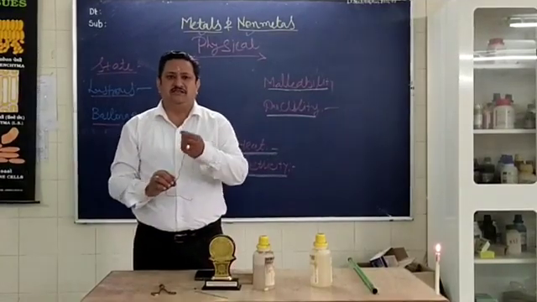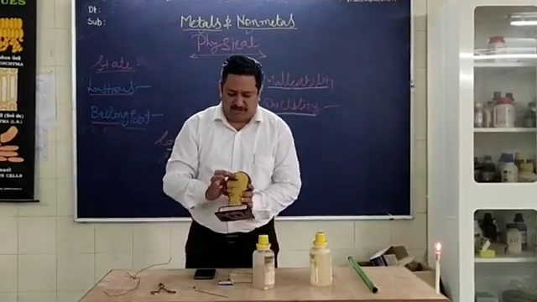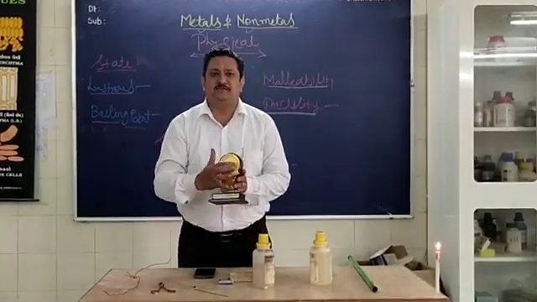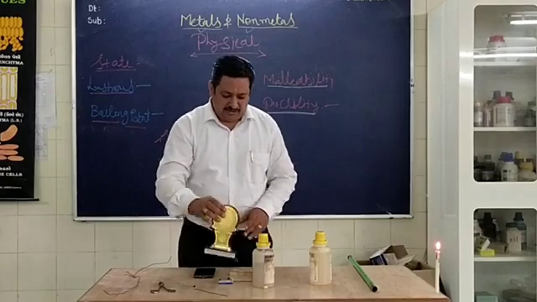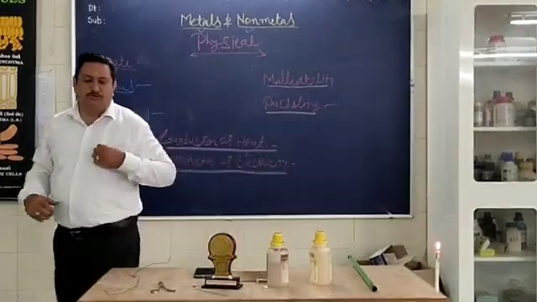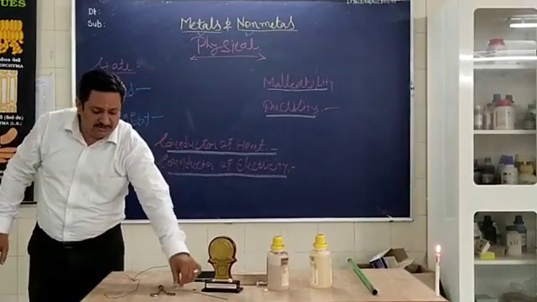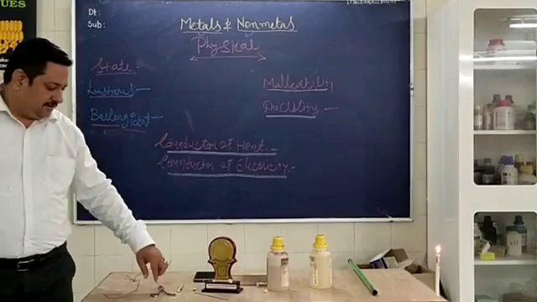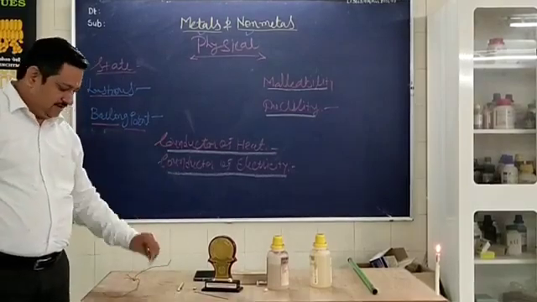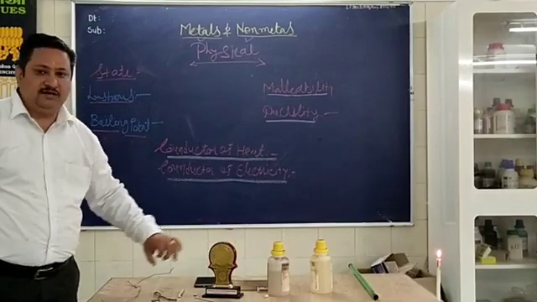All of you know that here so many things are there. You can see this is the wire, it is made of iron. This is the trophy whose sheet is made up of iron. This is the liquid. And I want to show you the pen. It is also made of iron. All these things you can understand. This is metal. This is also metal. This sheet is also metal.